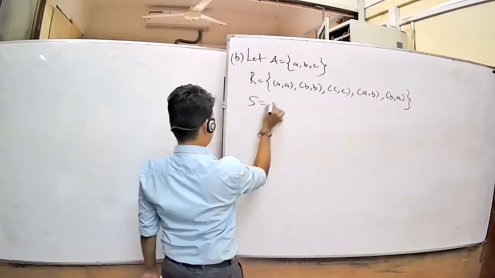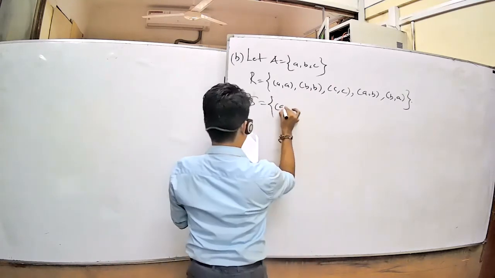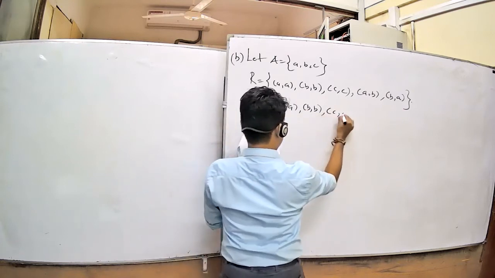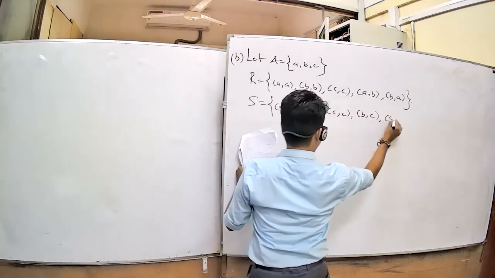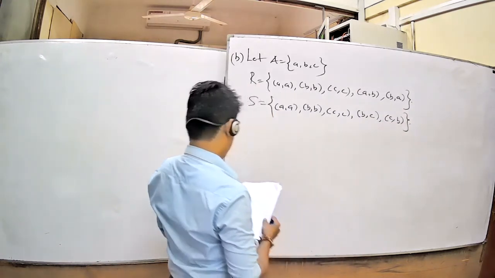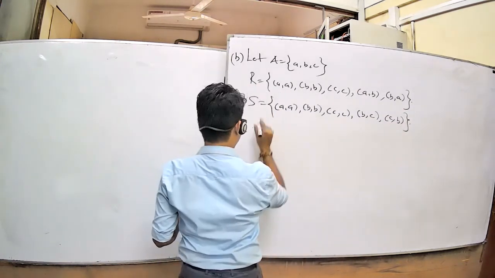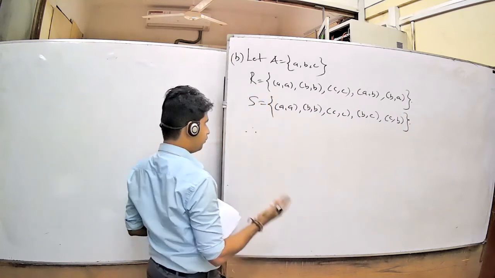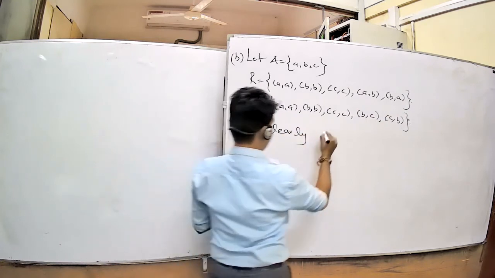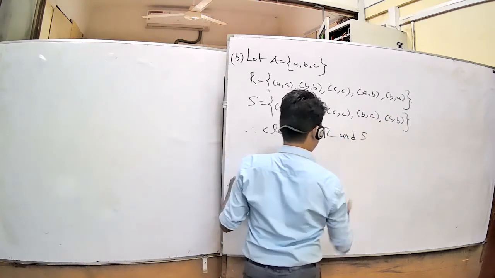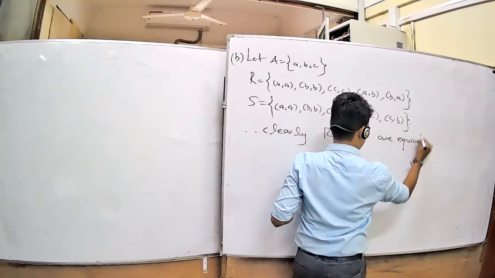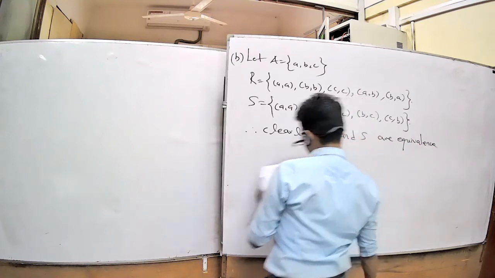And as another relation S, (A, A), (B, B), (C, C), now (B, C) and (C, B). Therefore, we can check clearly that R and S are equivalence relations.